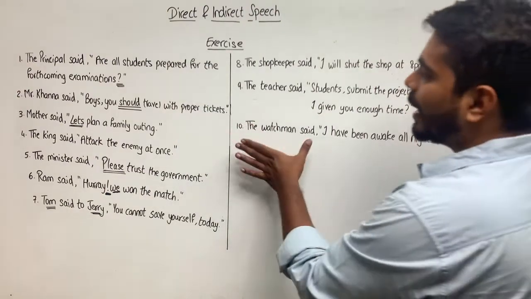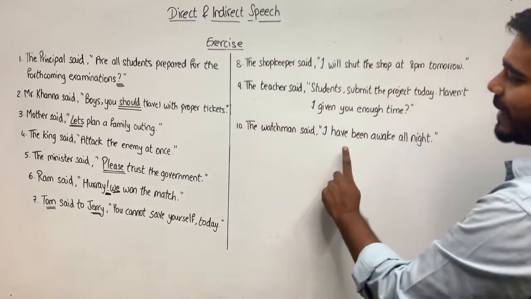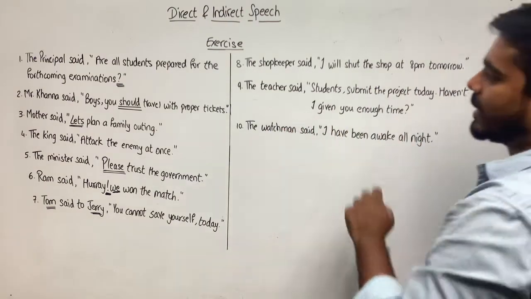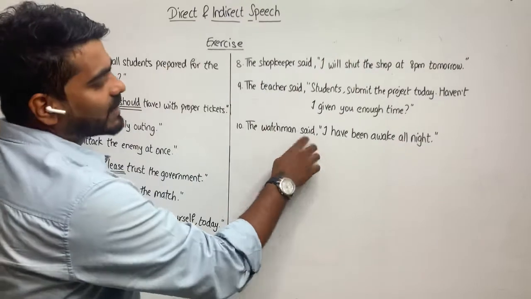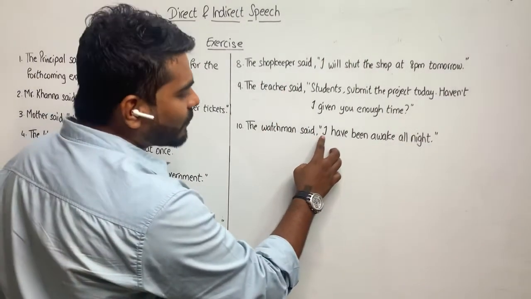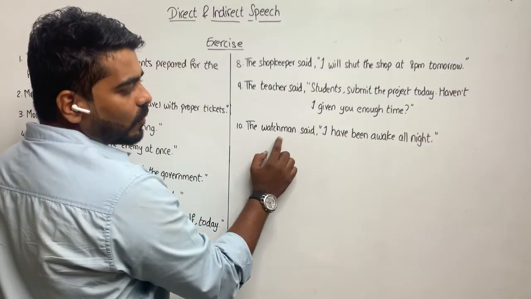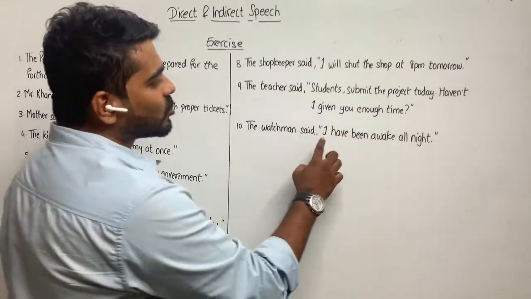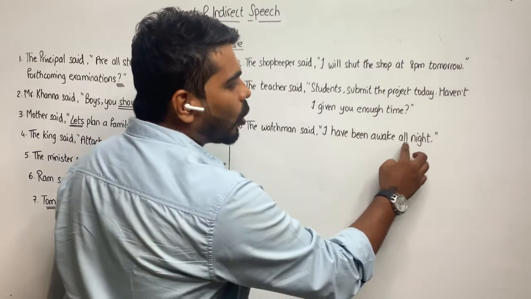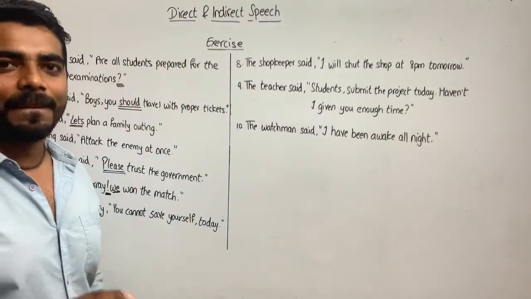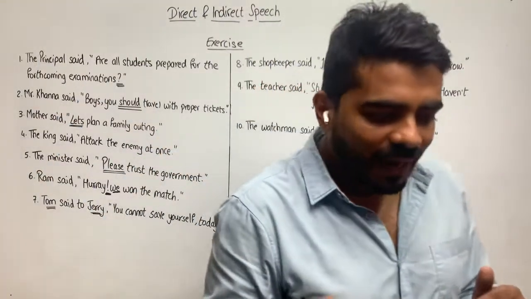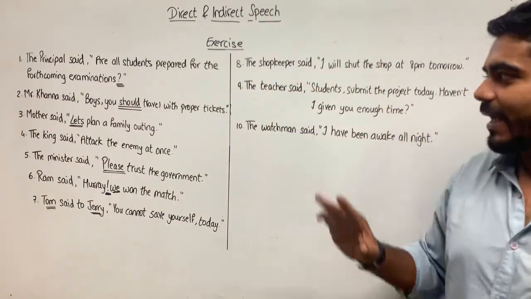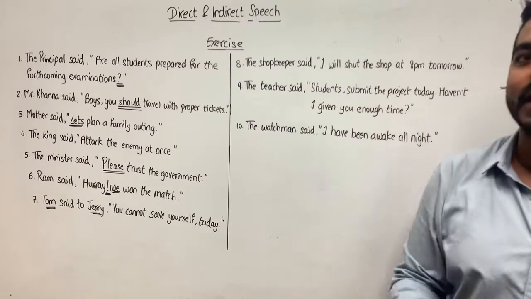Alright? The 10th sentence. The watchman said, I have been awake all night. The answer is, the watchman said that I will become he. Watchman, so he. Have been will become had been. So he had been awake all night. Okay? So see, when I was giving you answers, I was also doing one word at a time. You do the same and your answers will definitely be correct.